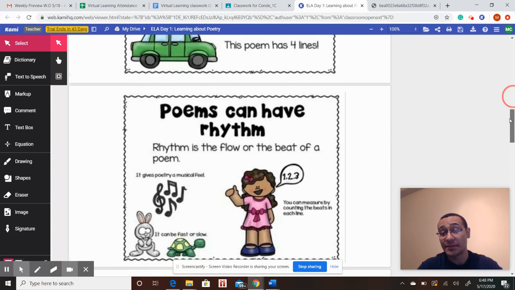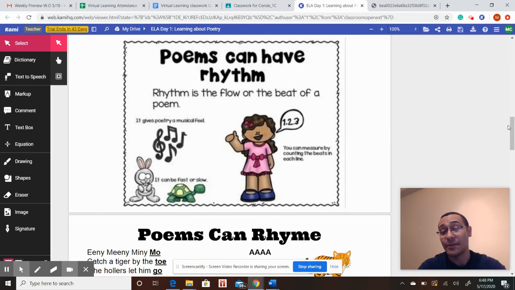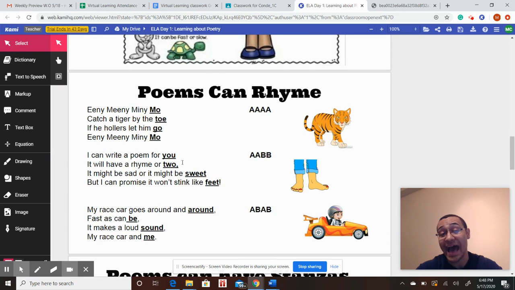The next rule we talked about were rhymes. Now, if you're struggling with hearing or being able to come up with your own rhyme words, it might be really helpful to practice some rhyme words first before you start going into your reading. And when we're talking about rhymes, we're looking at how words sound the same. Mo, to, go, mo. And we're seeing that if all the words rhyme, we create a kind of pattern.